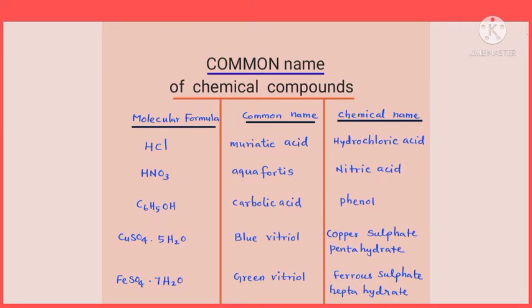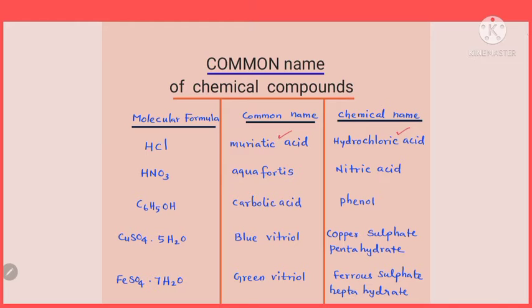Good morning. So in this video, I am going to discuss some common names of chemical compounds. Common names of some important chemical compounds. The first compound, molecular formula HCl, has a common name muriatic acid, and its chemical name is nothing but hydrochloric acid. So hydrochloric acid, common name is muriatic acid.